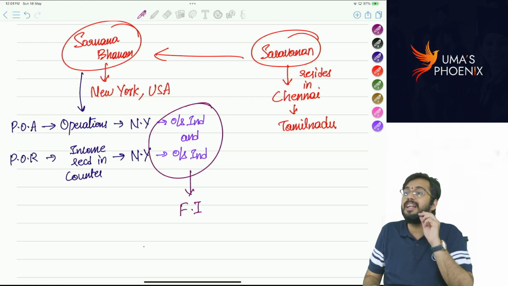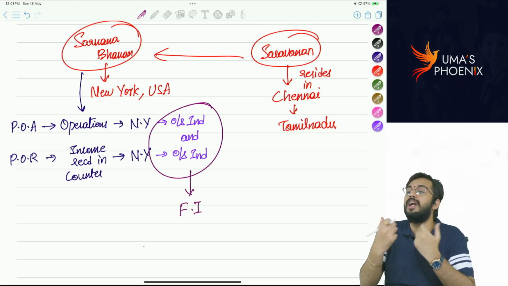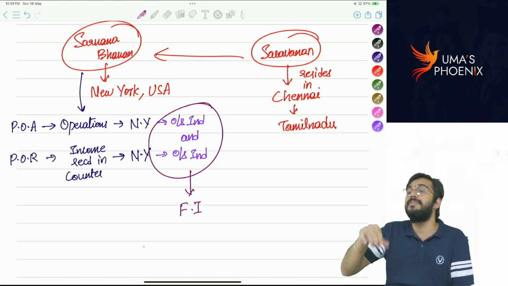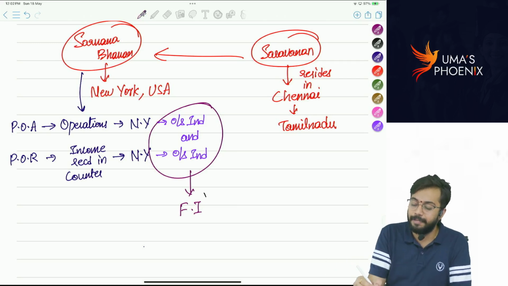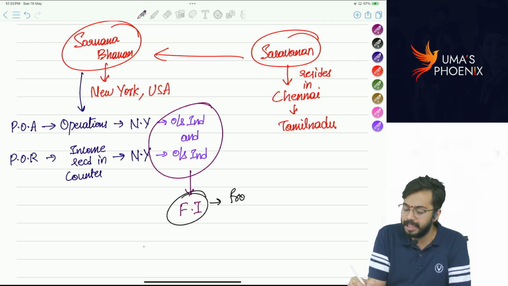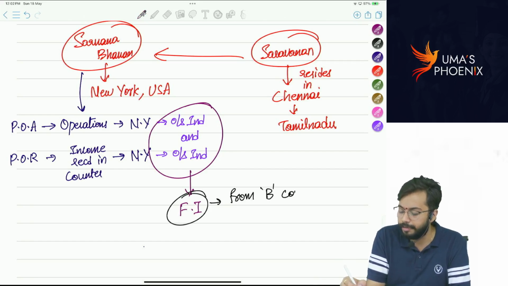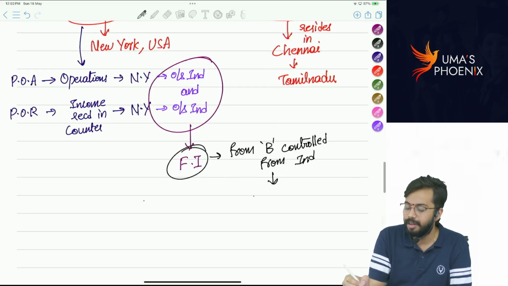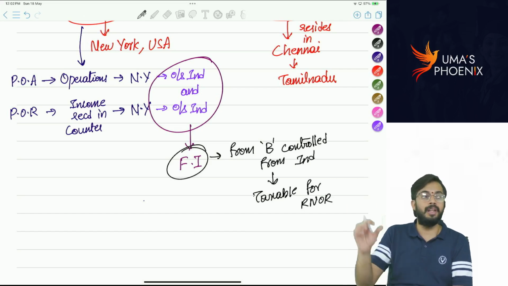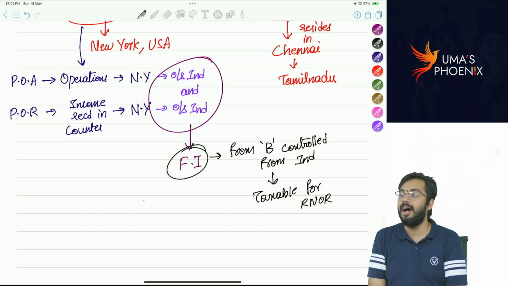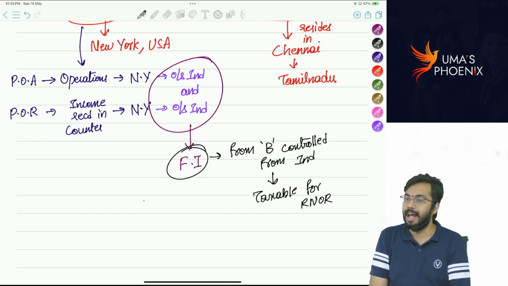But to earn that income, how are business operations controlled? Business operations are controlled from Chennai, India. So here we can say this foreign income is from business controlled from India. Are you able to understand? So this type of foreign income is taxable for RNOR. Remaining foreign incomes are not taxable. Only this type of foreign income is taxable for RNOR. I hope you got clarity.